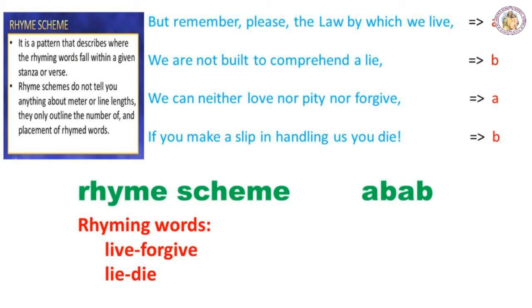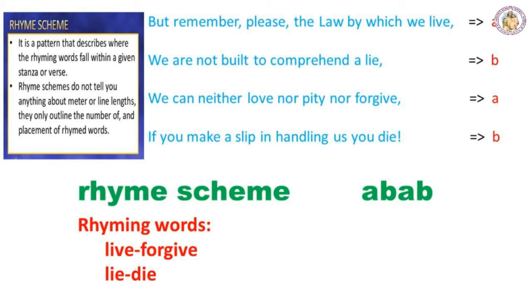Now look at the last line, last word die. Now this die word is rhyming with the second line last word lie. So lie we have given the letter B, and same letter will be repeated for the last line also, because lie and die both are rhyming words.